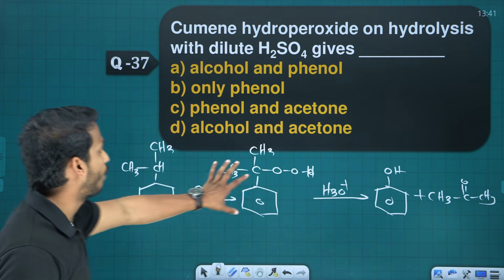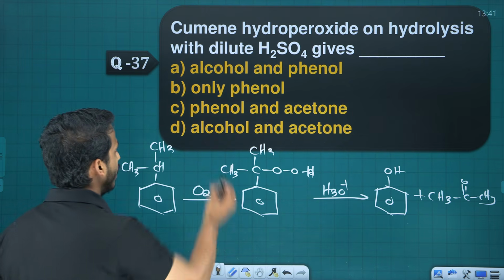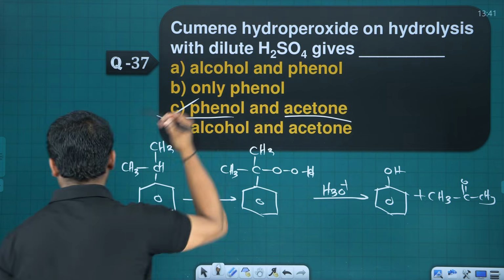So cumene hydroperoxide is this one. On treatment with acid, what do you get? You get phenol and acetone.